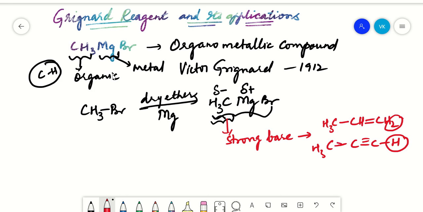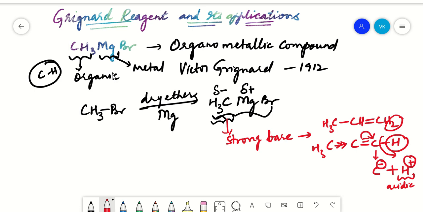Alkyl groups are electron releasing groups, right? This will give out its electrons onto the carbon, thereby this carbon will attain a negative charge, and the hydrogen will leave as H plus ions. These H plus ions are acidic in nature, so these are called acidic hydrogens.